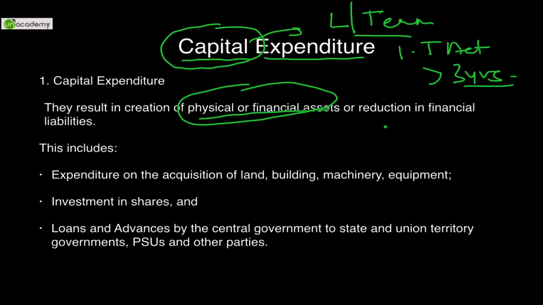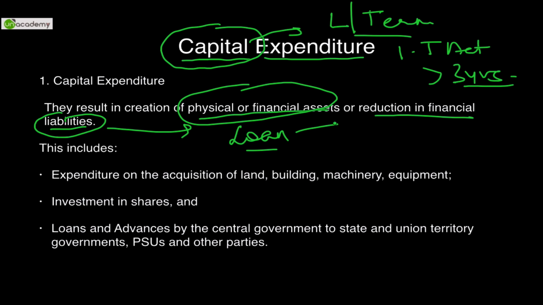Second is the reduction in financial liabilities. What do we mean by liabilities? What kind of liabilities does the government have? Our government borrows from many sources. It takes loans from the IMF, the International Monetary Fund. It takes loans from the World Bank. It takes loans from various other institutions, like the Asian Development Bank.